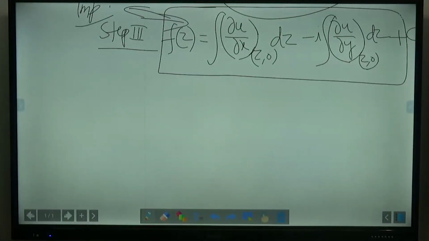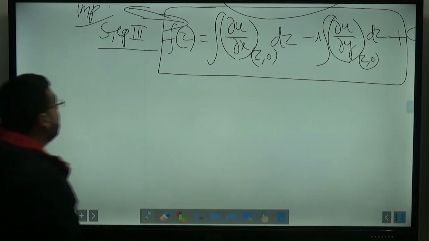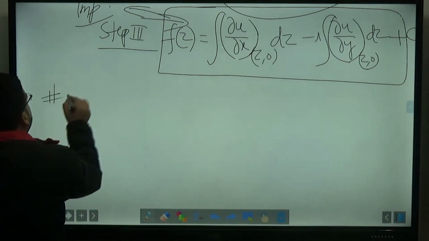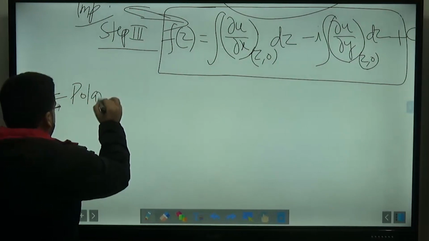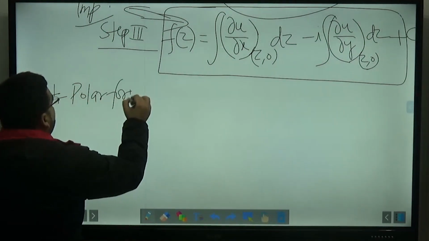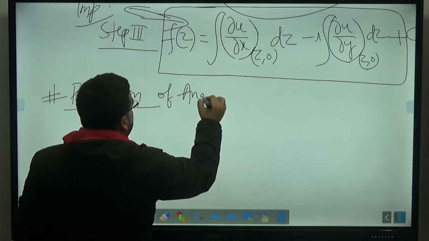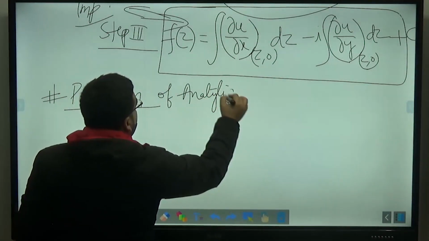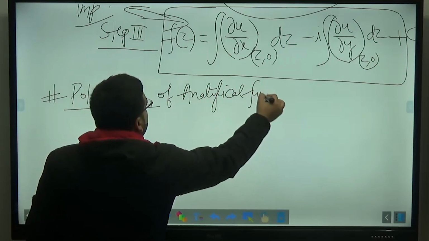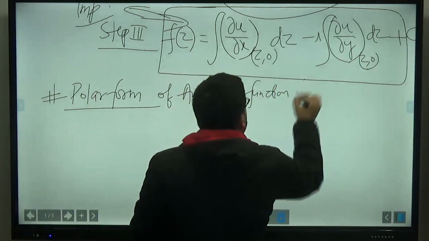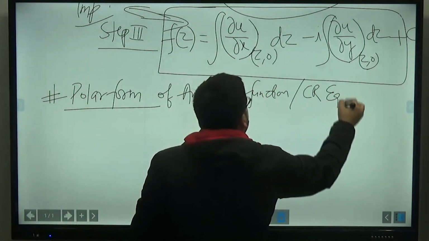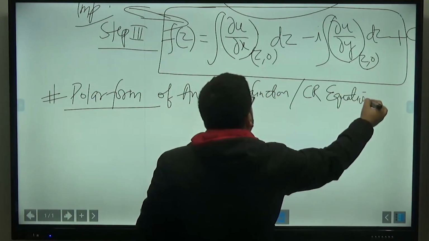After the Milne's method, we also solved a few questions on the Milne's method. After that, we discussed the polar form of a complex function, of the CR equations or the analytical functions. CR equations ki polar form, right?